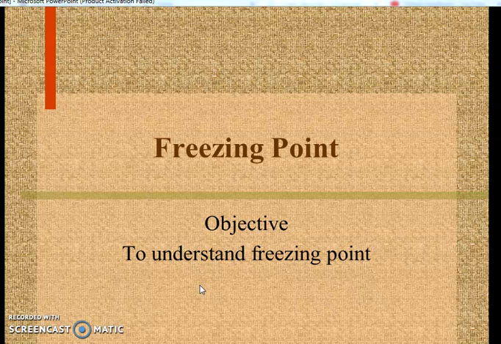In this lesson, we are going to learn about freezing point. If you remember in our previous lesson, we learned about freezing, what is freezing. And in this lesson, we will talk about freezing point. And then we will learn about the freezing point of different substances. So let's begin.